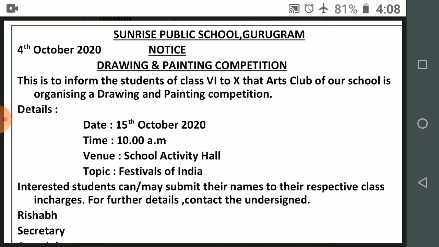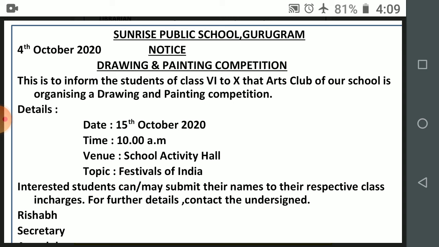Now step 1. This is to inform the students of class 6 to 10 that the Arts Club of our school is organizing a drawing and painting competition. Step 2, details: date, time, venue, and topic. All these are already given here. Date 15th October, time 10 a.m., venue school activity hall, and topic festivals of India.